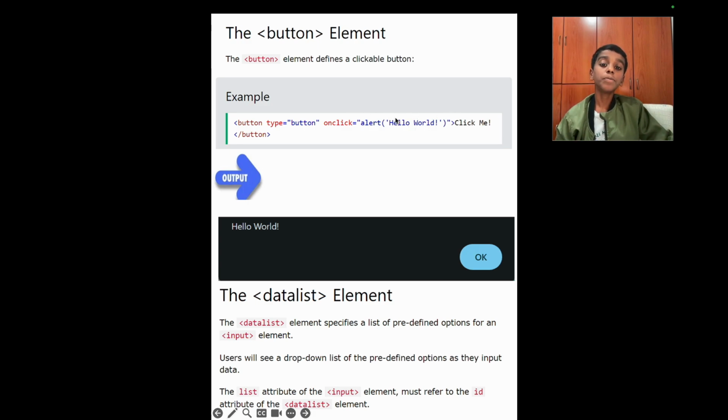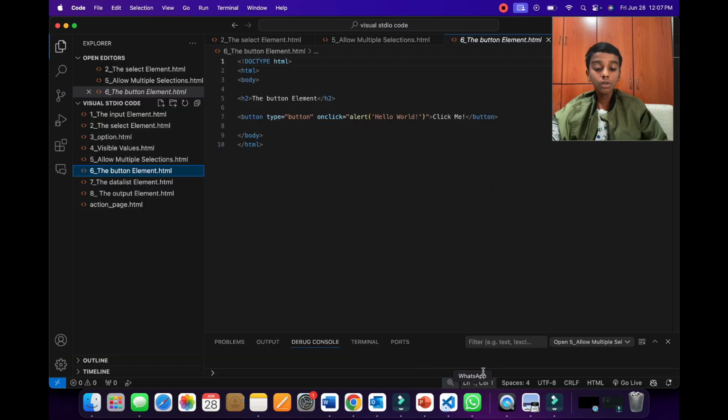braces, and then you can put double quotes or single quotes, but I recommend you to put single quotes because it's very easy. Instead of putting double quotes, you have to press shift and then you have to press the single quote for the double quotes to come. So I wrote hello world and then I said click me. Now let's go to Visual Studio Code to run this.